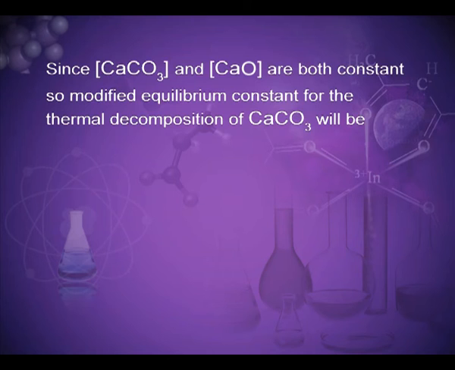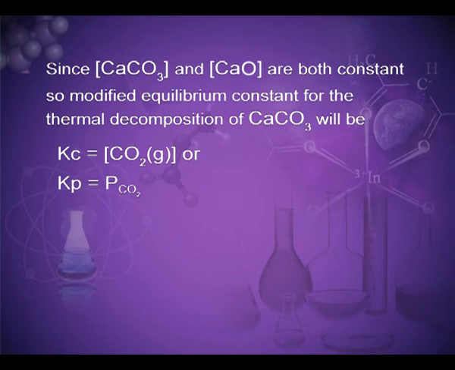Since CaCO3 and CaO are both constant, the modified equilibrium constant for the thermal decomposition of CaCO3 will be Kc is equal to the molar concentration of CO2, or Kp is equal to pCO2. This shows that at a particular temperature, there is a constant concentration or pressure of carbon dioxide in equilibrium with calcium oxide and calcium carbonate.